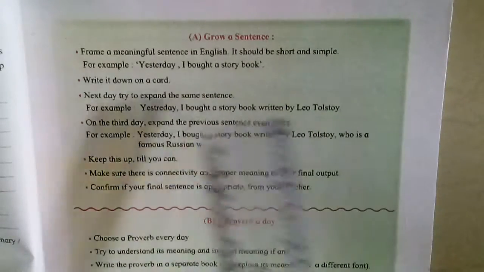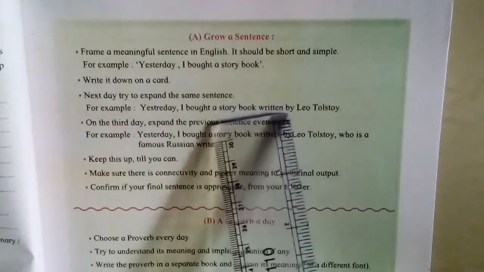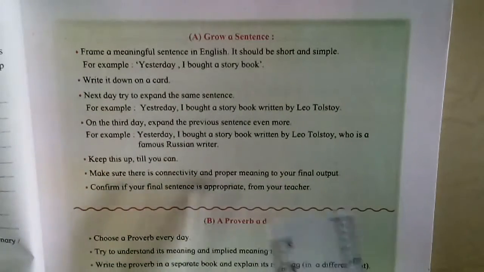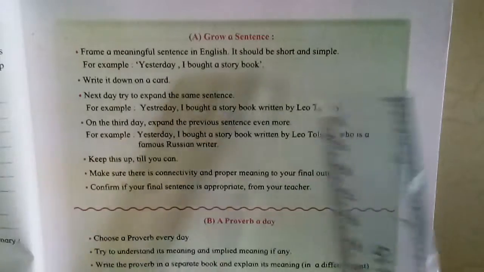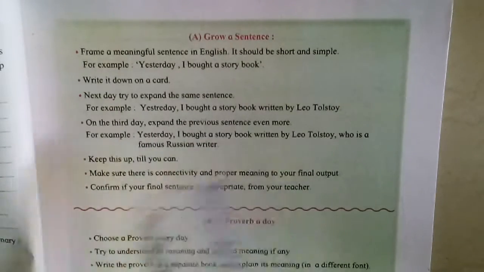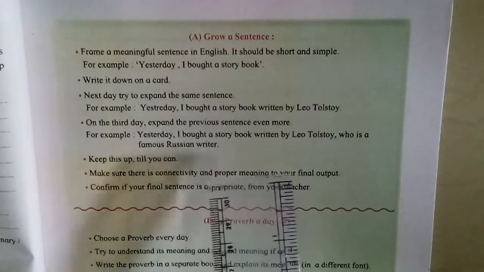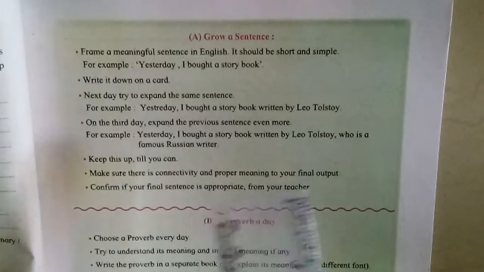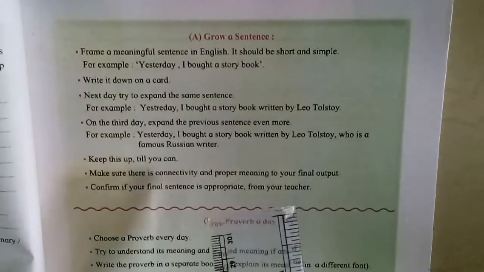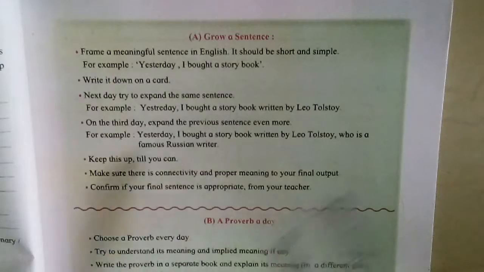Okay, in this way you grow a sentence. First day you write a 3-4 word sentence, again next day you join a few words, the same sentence you continue. That means, on the third day expand the previous sentence, even more words you have to add. For example, yesterday I bought a story book written by Leo Tolstoy, who is a famous Russian writer. After that, next day again you have to expand.